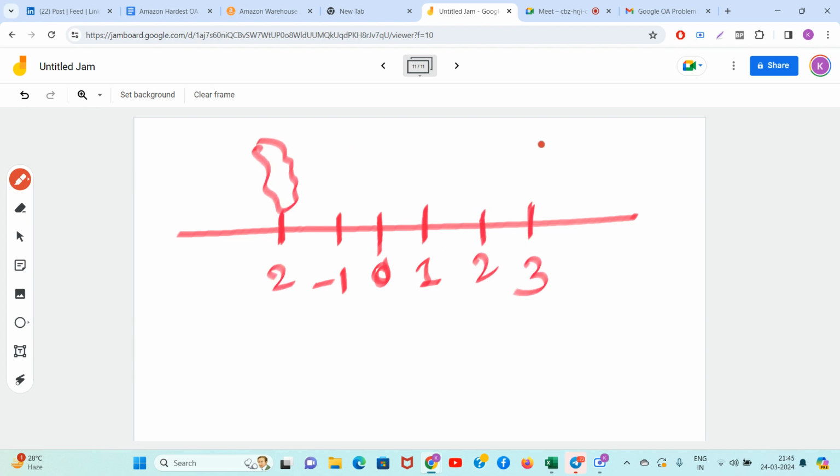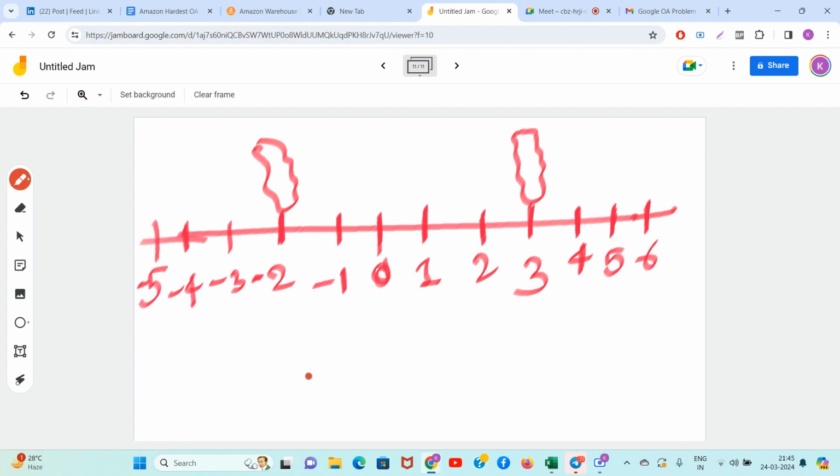One guy is here, another guy is here. Guys, your D is 10.